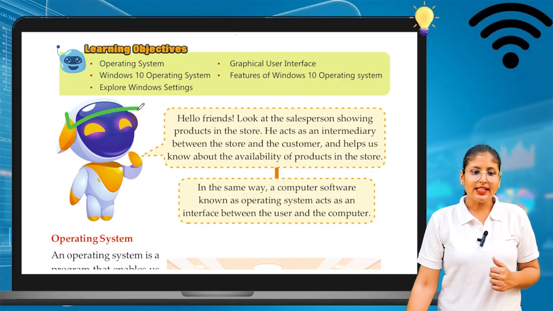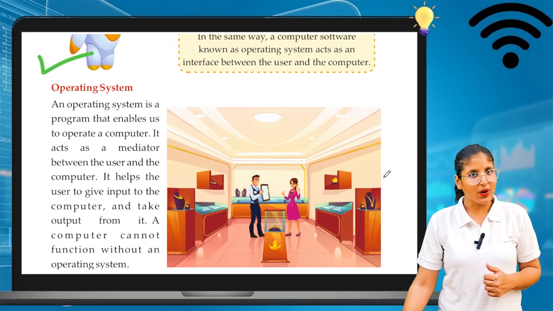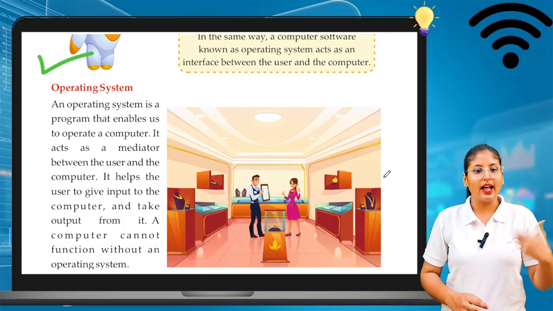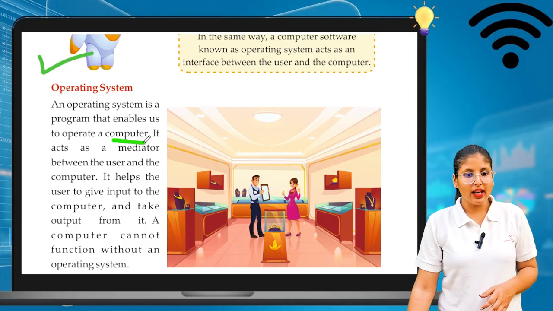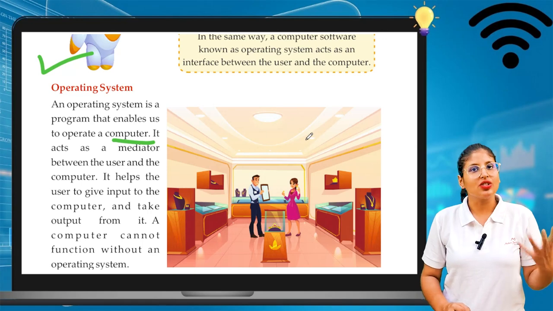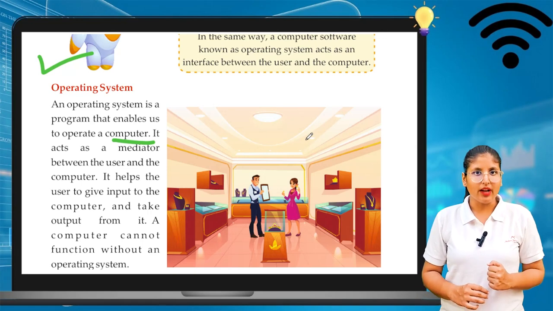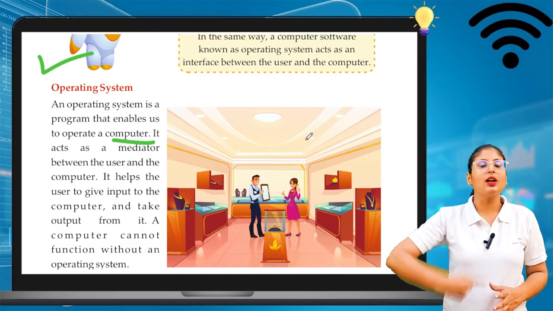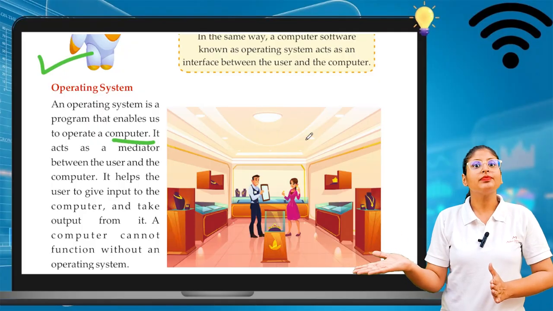So let's see what is an operating system. An operating system is a program that enables us to operate a computer. How we can operate our computer basically depends upon the operating system of that computer. So it acts as a mediator between the user and the computer.